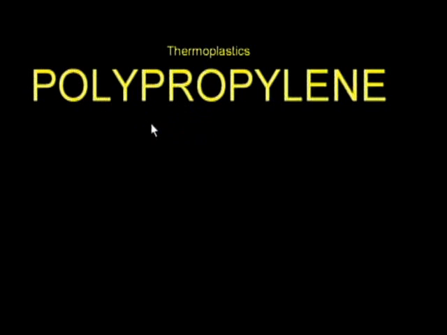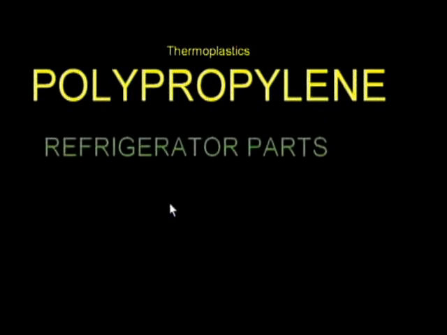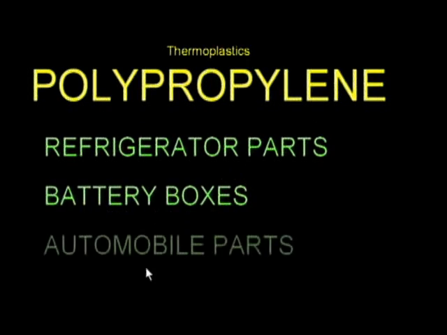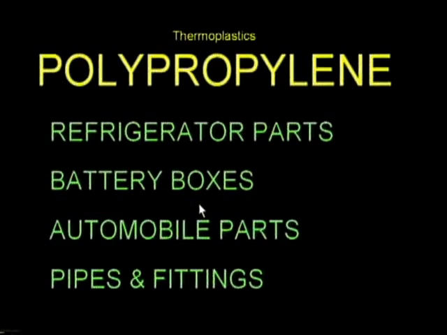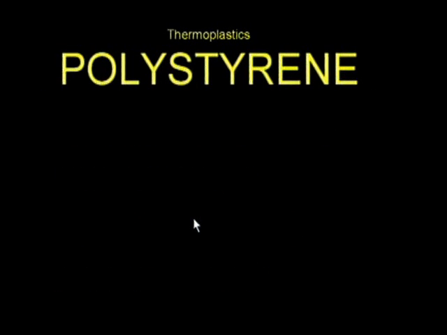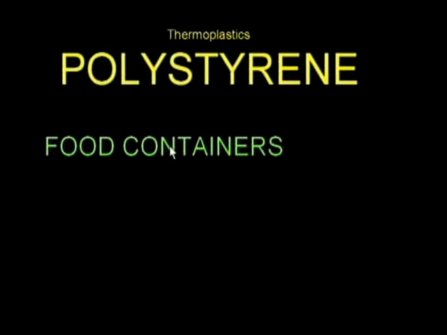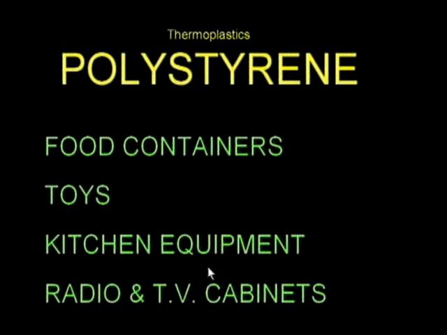Now let us go for another thing, polypropylene. In this case, refrigerator parts, battery boxes, automobile parts, pipes and fittings, all these things are going to be used in this particular material. And another material is polystyrene. So in this, food containers, toys, kitchen equipment, radio and TV components, all these things are used with polystyrene materials.